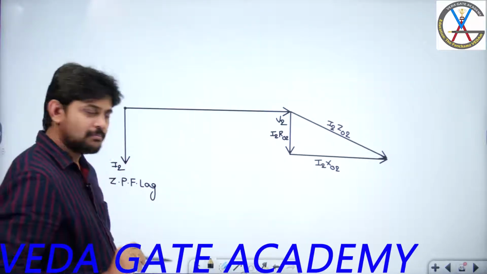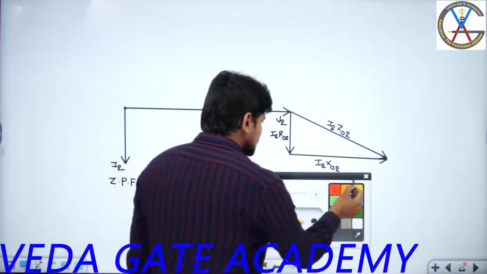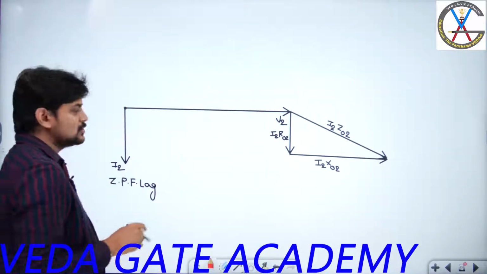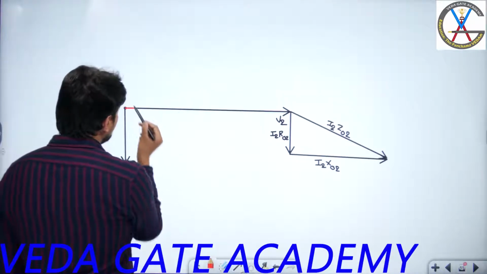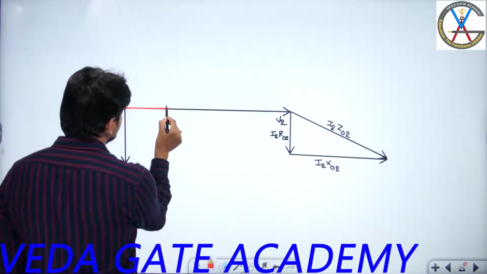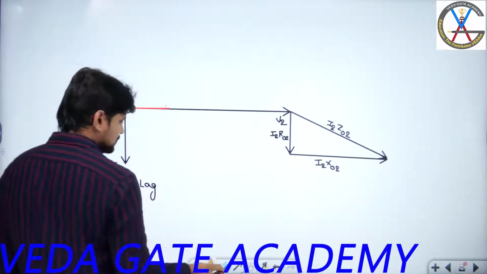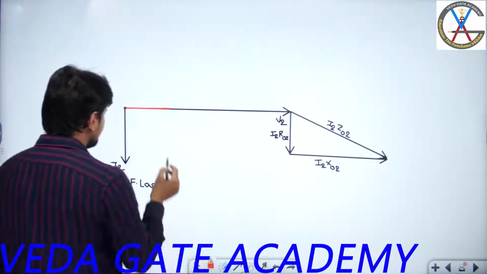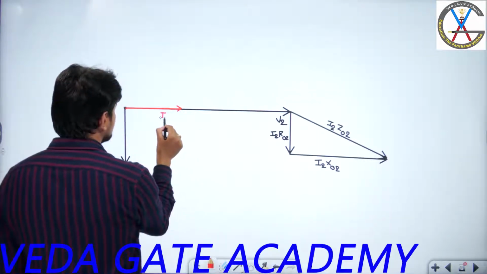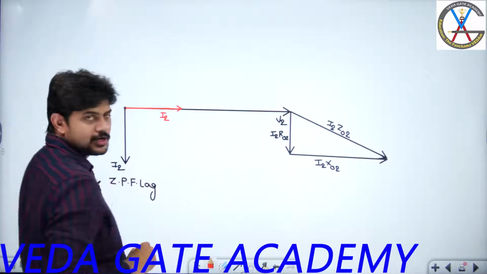I have used black color. Let me use a red color for another load. Let us consider now unity power factor load. So for unity power factor, my current will be in phase with this voltage. Let us assume this is my current. Yes. So this is current I2. So obviously this is unity power factor.